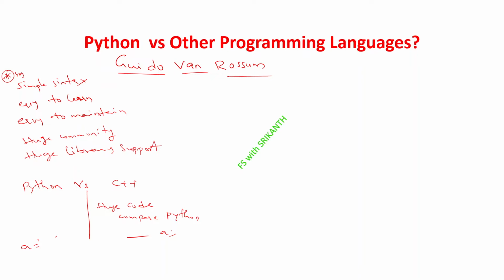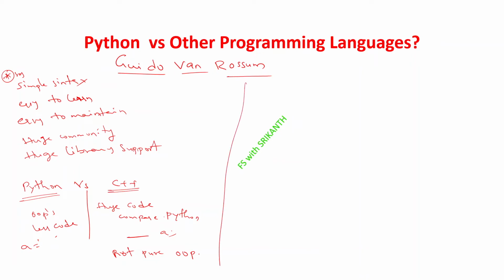One more point: C++ is not a pure object oriented programming language. Why? C++ does not have all the object oriented programming principles and features, but Python has the full OOPS features, and with very less code. Memory management is somewhat there, but right now we are ignoring that. We only touch on it at a very basic level.